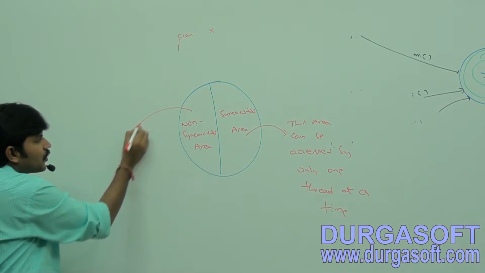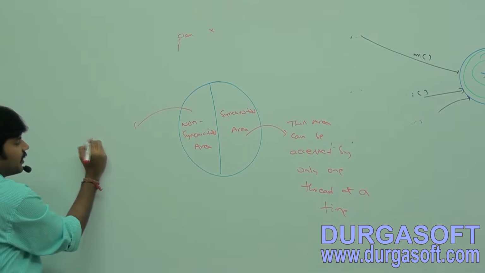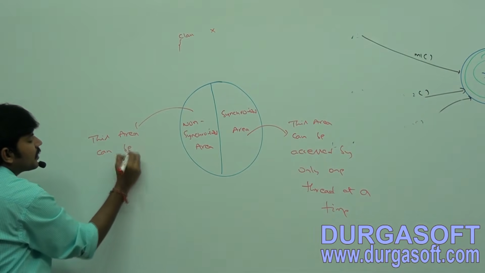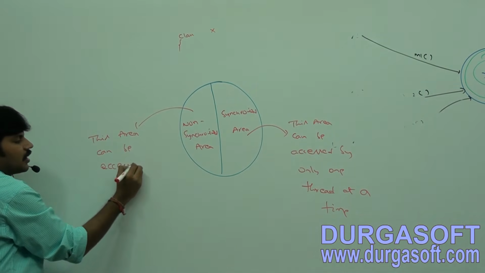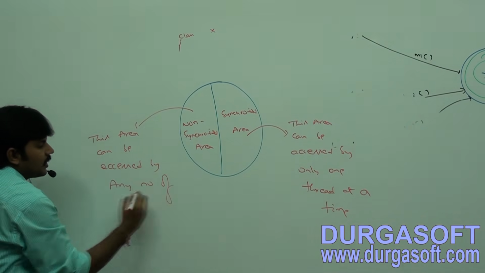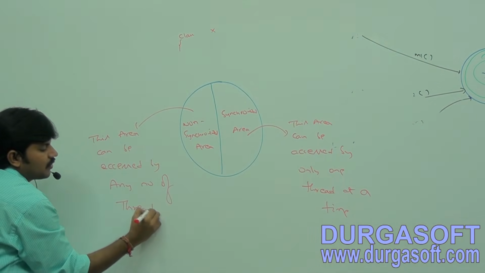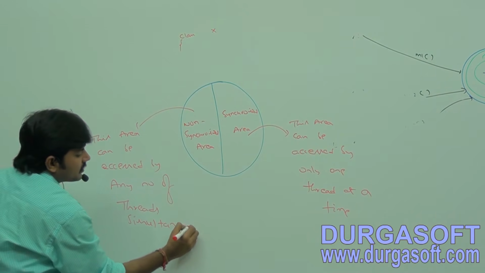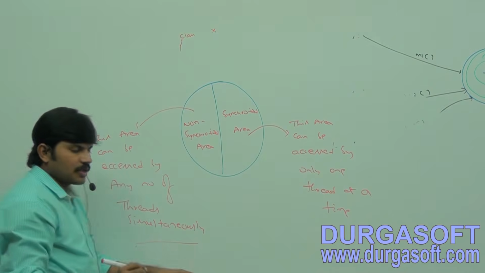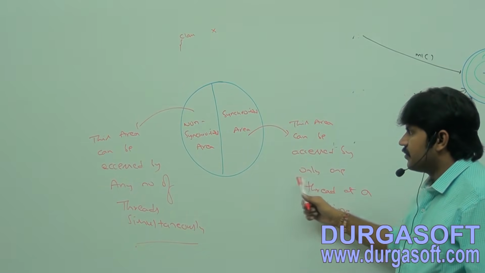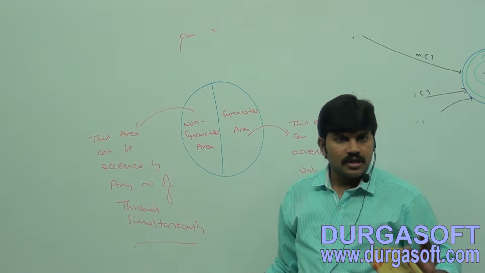But the non-synchronized area can be accessed by any number of threads simultaneously. Are you able to understand? This area can be accessed by only one thread, and this area can be accessed by any number of threads.